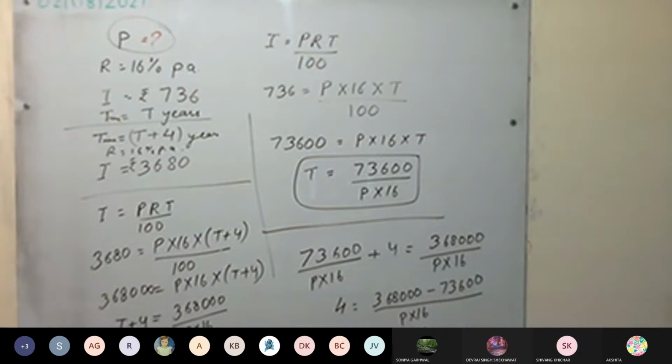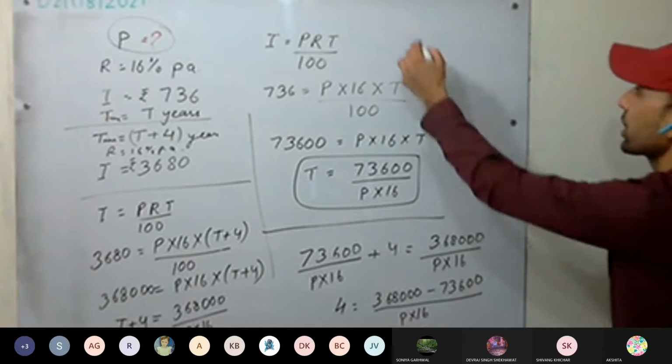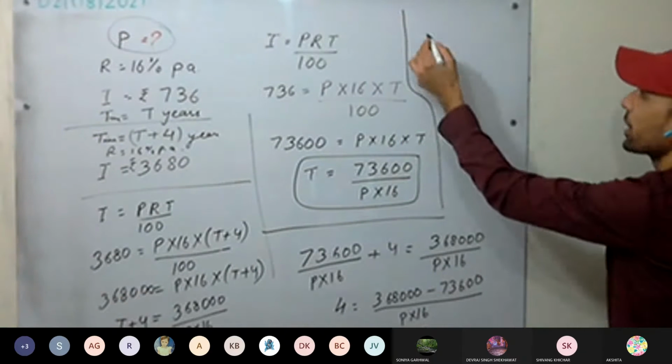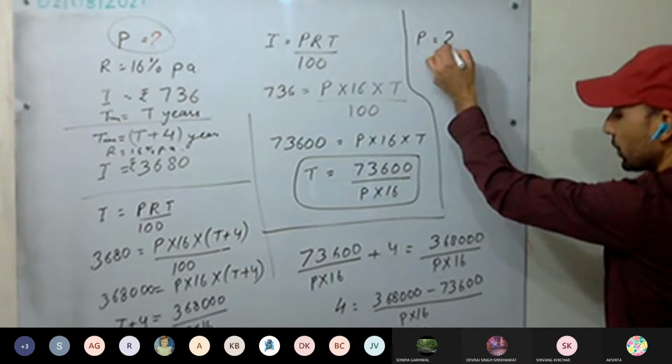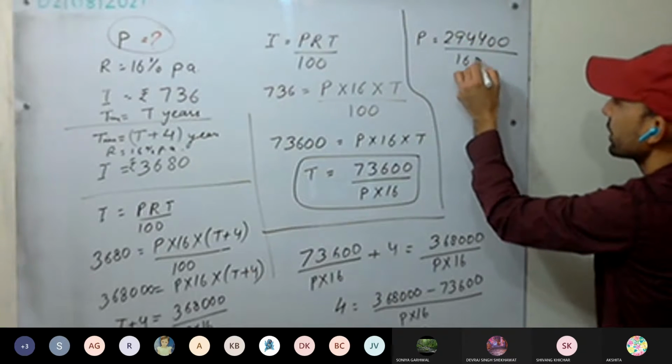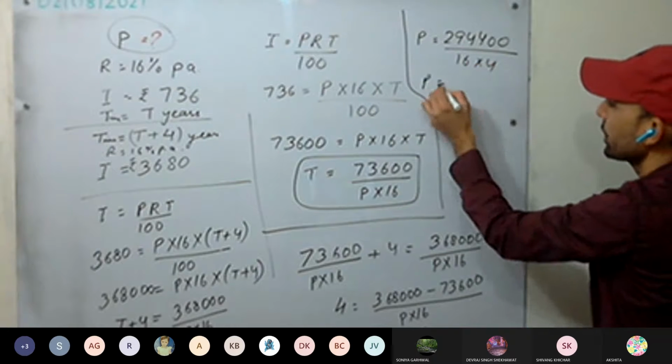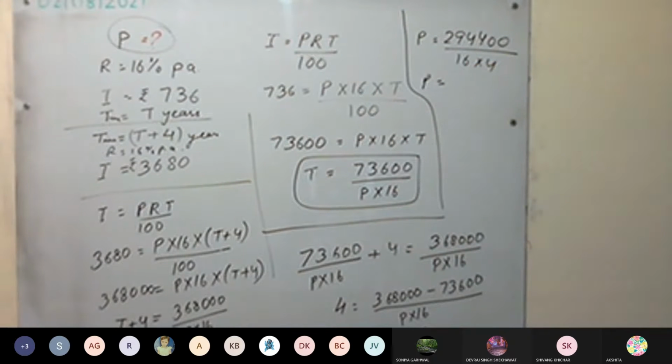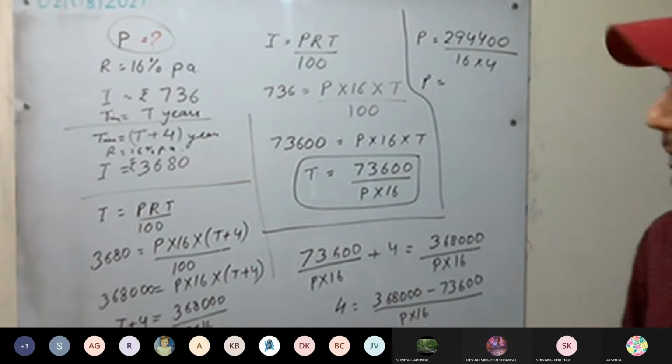Calculate the principal, everyone. Okay, I'm doing it here. P equals 294400 divided by 16 into 4. Calculate and tell me. Everyone calculate it. How much are you getting?